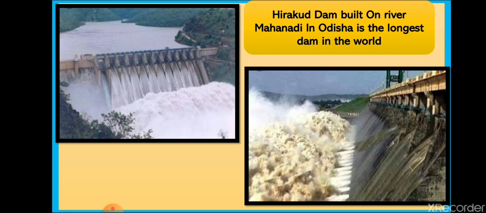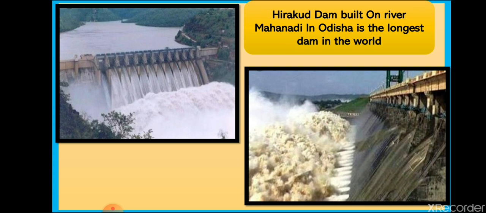Hundreds of people have been displaced. People have to move from these places. Soil has been degraded by continuous irrigation and salinization. India has more than 4,000 dams. Among those dams, Hirakud Dam, built on river Mahanadi in Odisha, is the longest dam in the world.